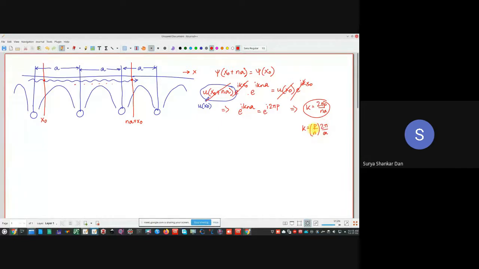So the properties of the particle will simply keep repeating after an integral multiple of 2π by a, correct? So if p by n is equal to 1, then this is going to be the minimum value of k. The minimum periodicity in the k value is 2π by a, right?